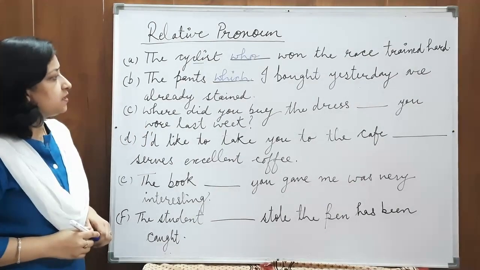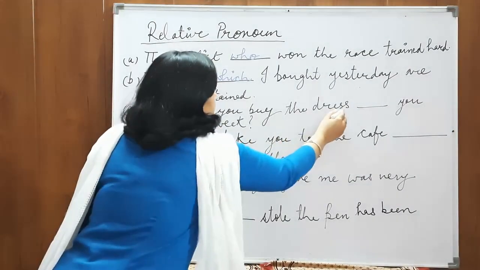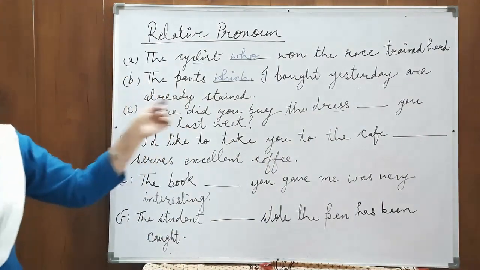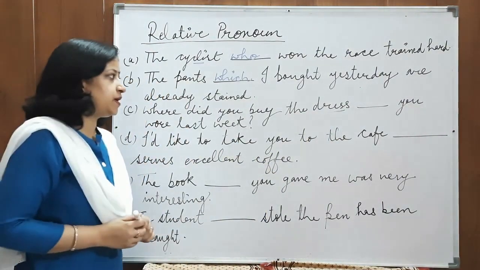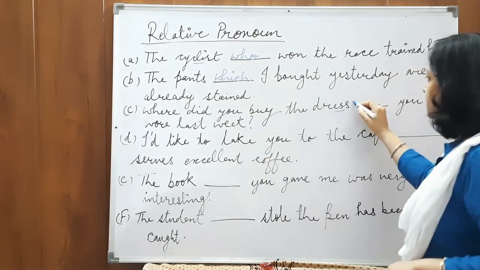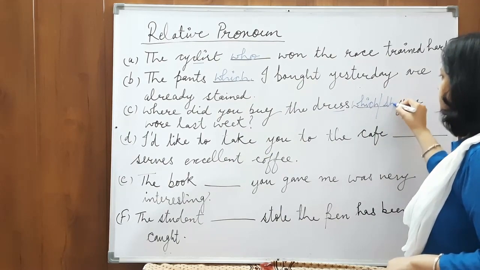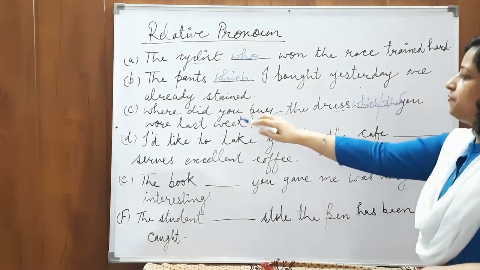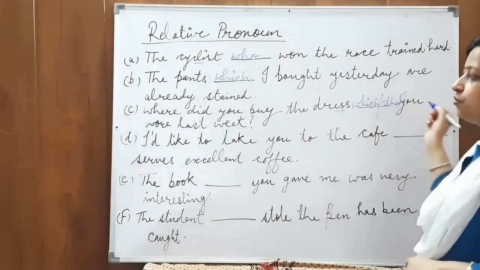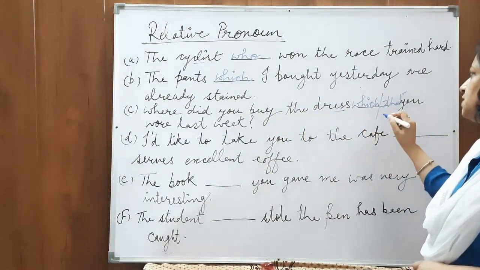Where did you buy the dress? Now, we are talking about which noun? We are talking about the dress. So, for the dress, we can use either which or that. Where did you buy the dress which you wore last week, or where did you buy a dress that you wore last week?